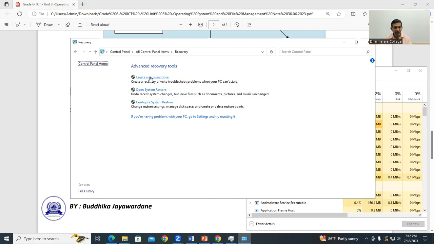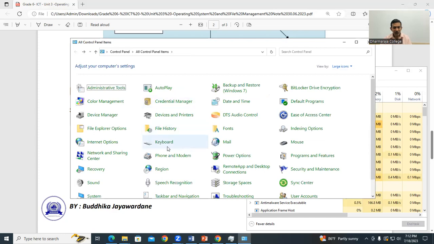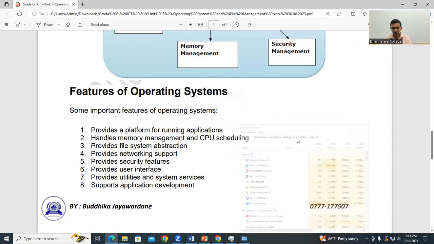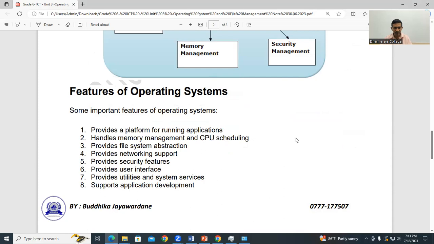So you can keep a drive available for recovery. Those things we can manage through this feature, and we get a lot of benefits from it, right? The system and the application also support application development as well, right? So those are some of the features of the operating system.